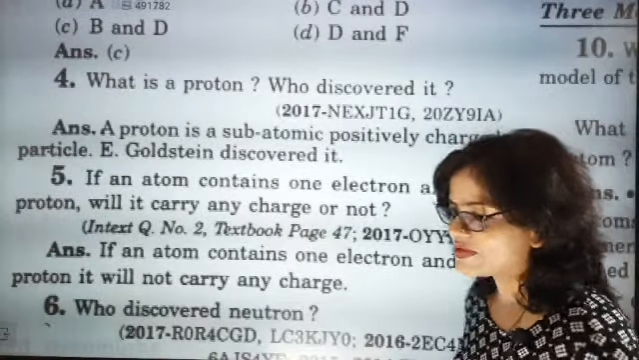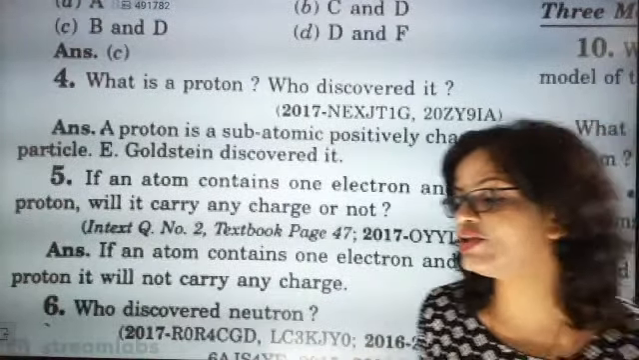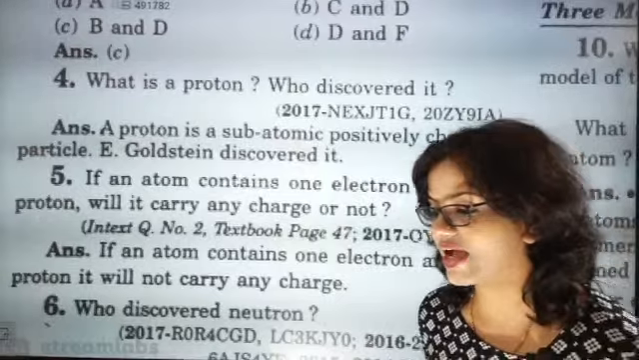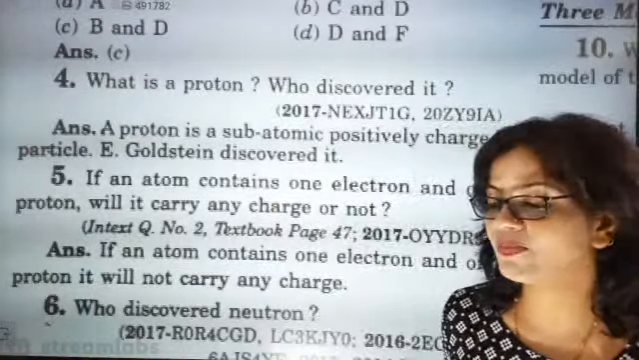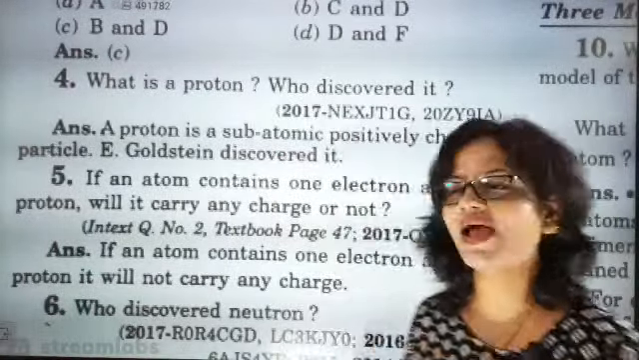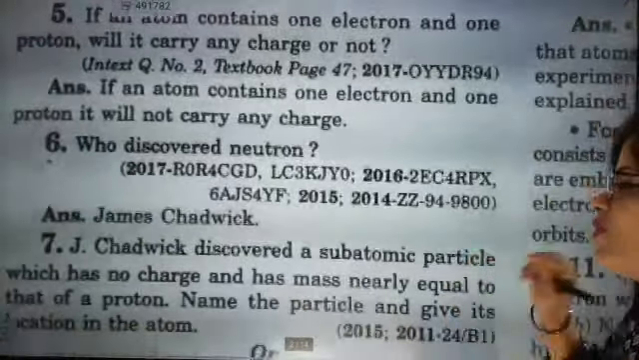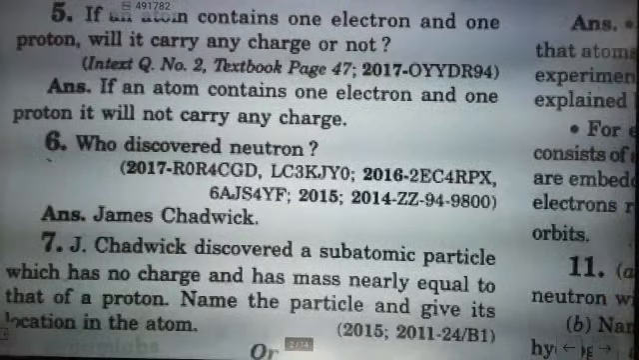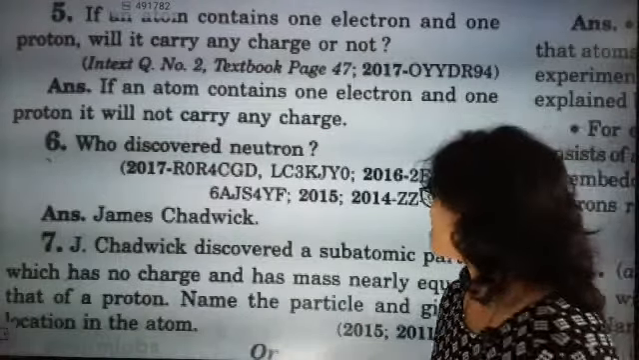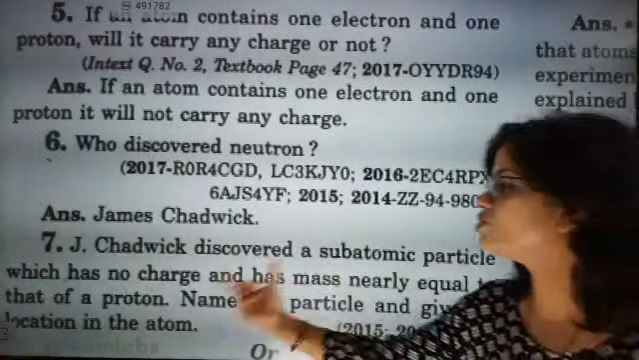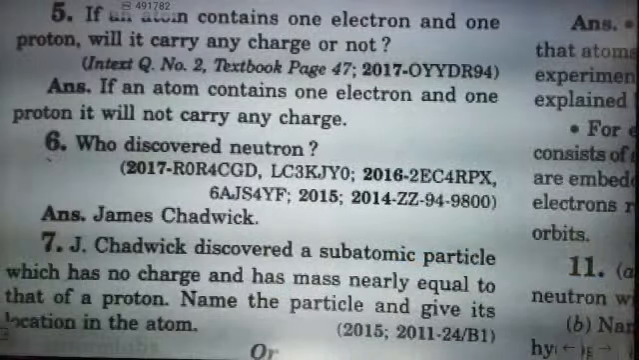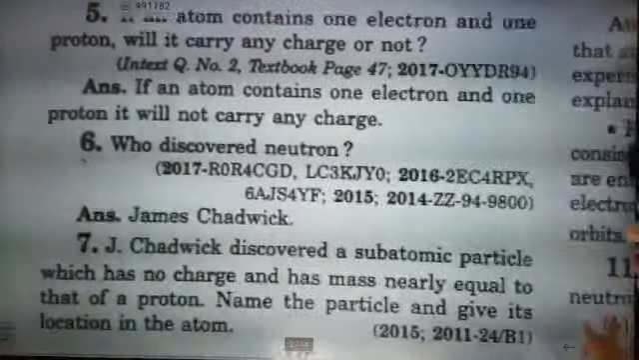Super, the answer is absolutely correct. Exactly, the neutron was discovered by James Chadwick. The answer is bang on correct. Now James Chadwick discovered a subatomic particle which has no charge and has mass nearly equal to that of a proton. Name the particle and give its location in the atom.